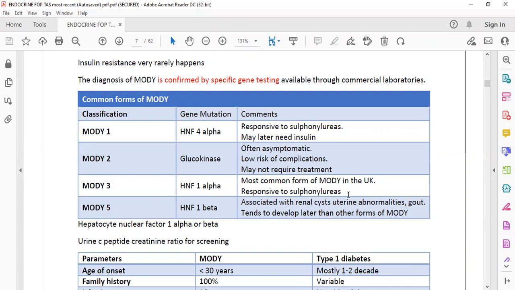MODY 1 also responds to sulfonylurea. MODY 2 is a glucokinase gene mutation, and the patient is mostly asymptomatic with low risk of complications. They do not require any treatment. These are the things I mentioned, so please try to remember.